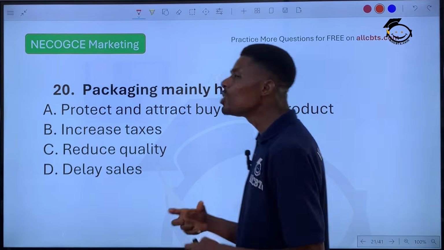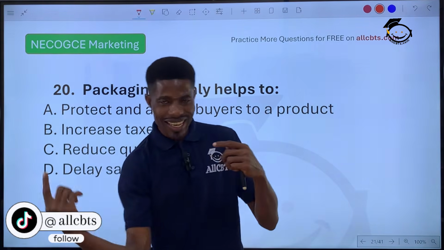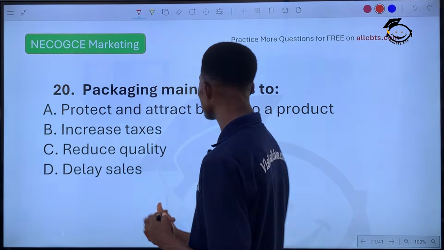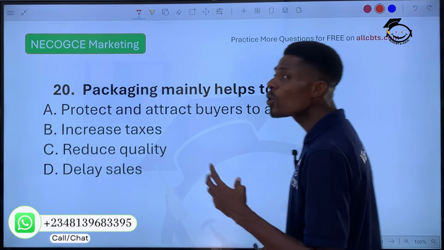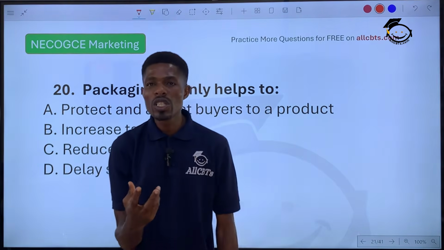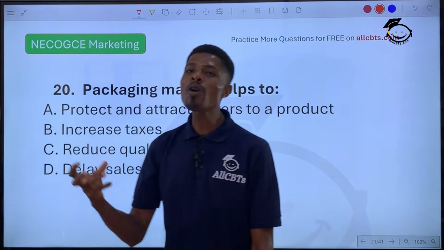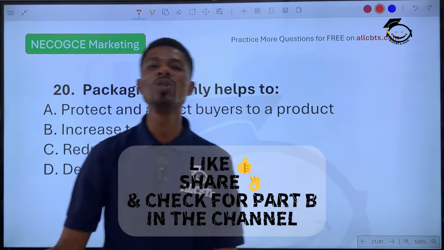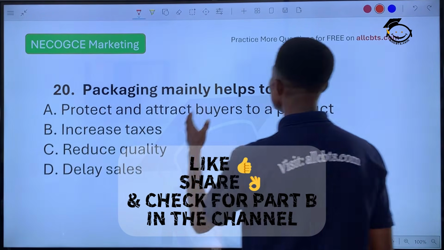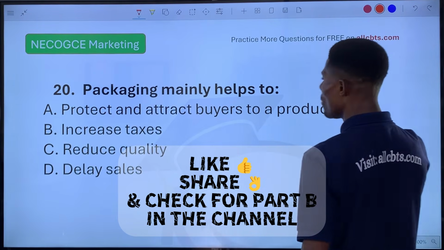Second, you will notice that on the can or on the bottle, they will put a good label to attract customers. If you go to the market, you will see some perfumes and the way they are packaged. The way it is packaged will determine how fast customers will be attracted to it. So packaging is mainly used to protect products and also attract buyers to a product.